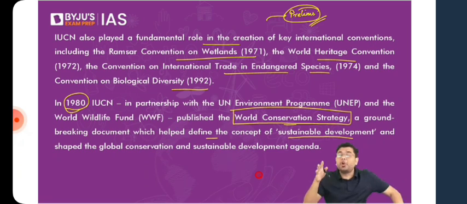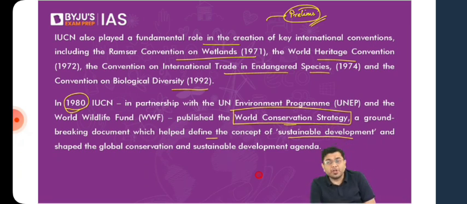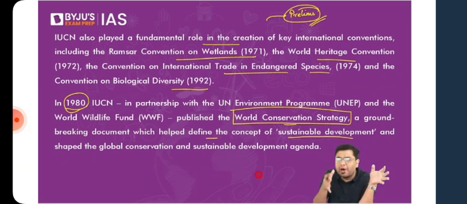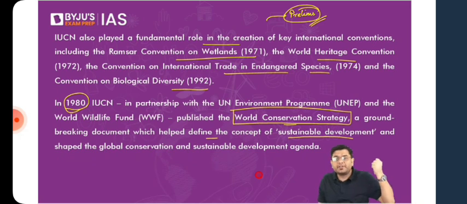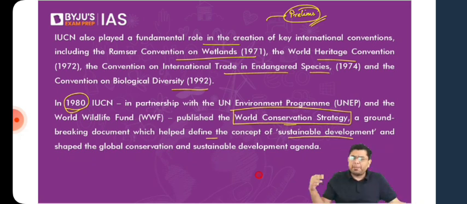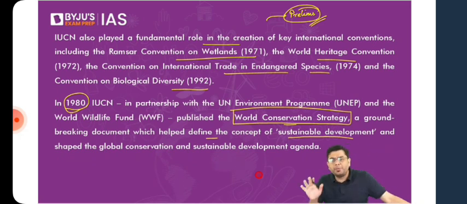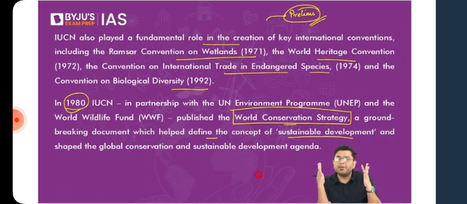But eventually, what is sustainability? Sustainability is when you utilize a particular set of resources in such a way that you are using that in a judicious manner, and you have a significant amount of resources left for the future generation as well. So the entire concept of sustainability is that the resources that you are availing, and the choice of availing those resources, should be available for the future generation as well, without degradation in quality of the resources. That will happen when you have judicious use. Throughout the 70s and 80s and even through the mid part of the 90s, the discussion which captured the entire global imagination was very simple. That entire debate was around development versus environment. Even today, you will find that kind of discussion and debate going on.